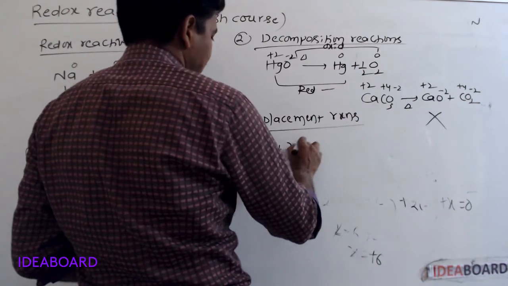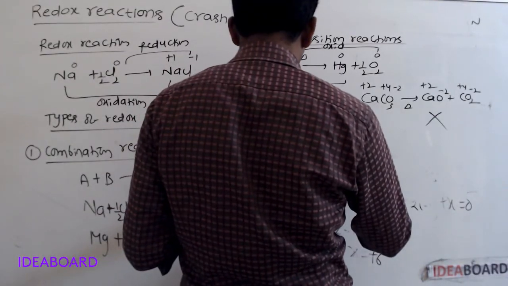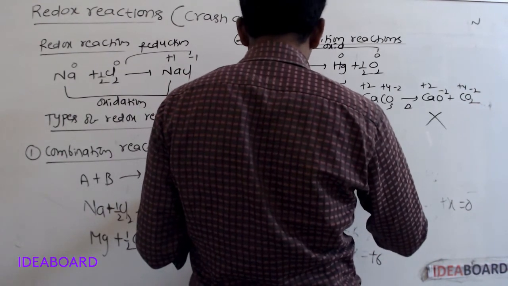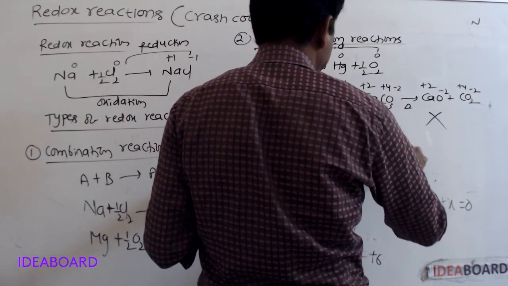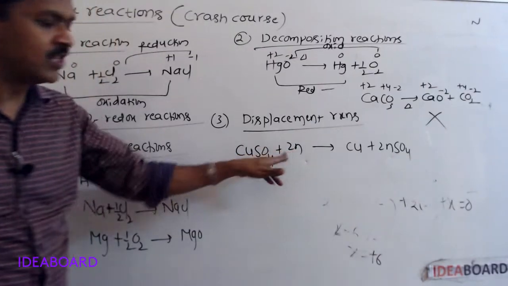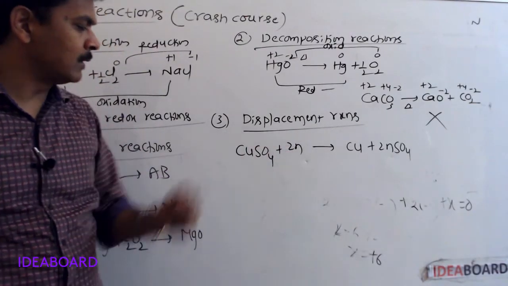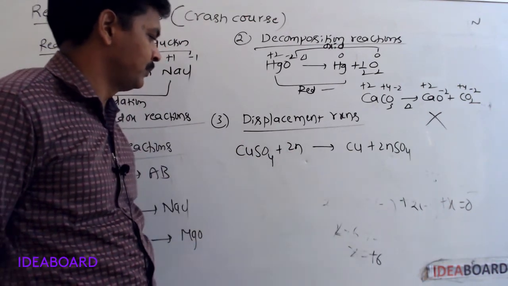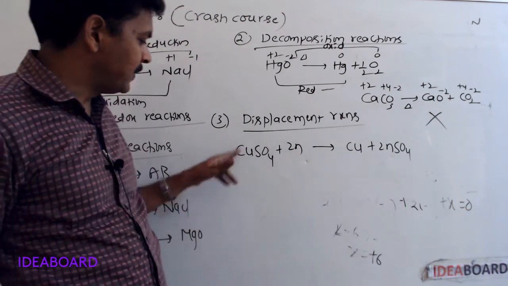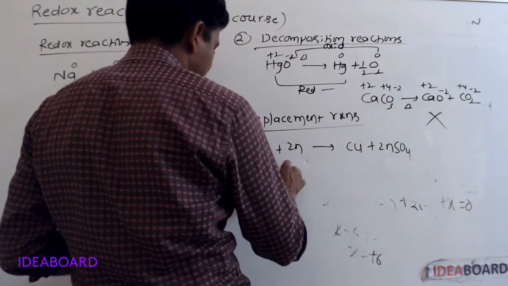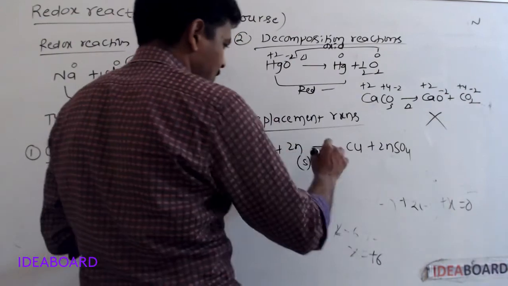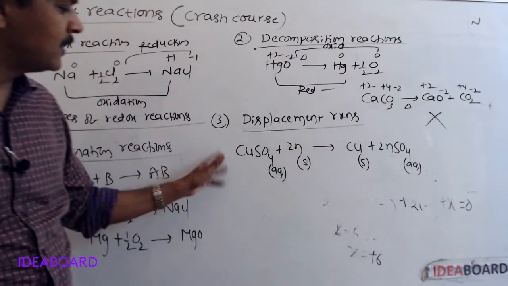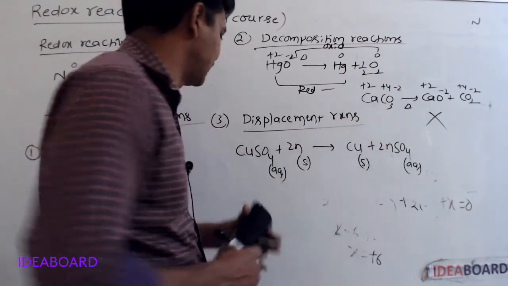Copper sulfate plus zinc gives rise to copper plus zinc sulfate. When zinc metal is dipped in copper sulfate solution, then zinc can displace copper from the copper sulfate solution, giving copper plus zinc sulfate.